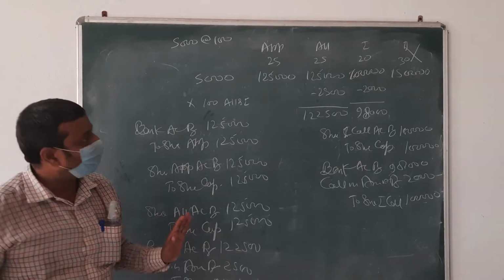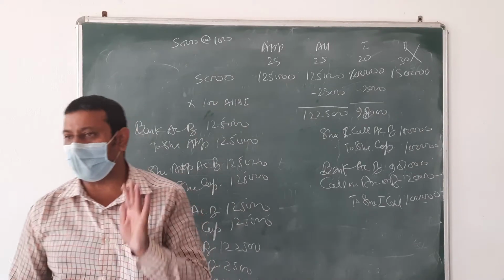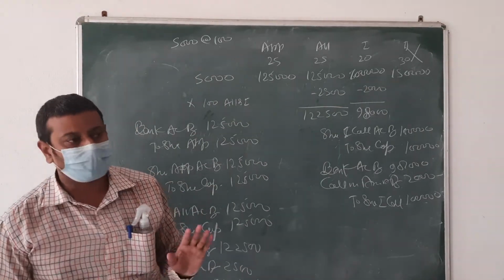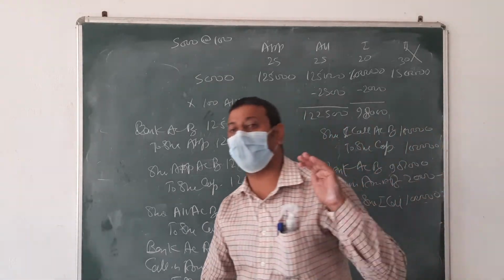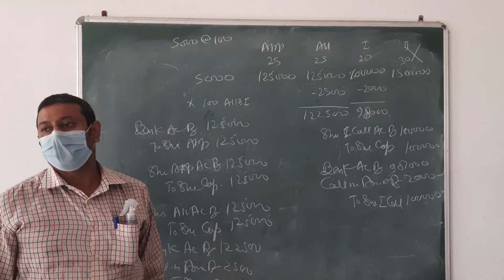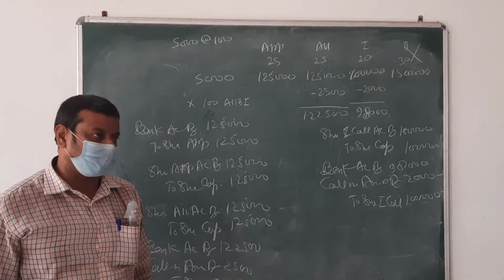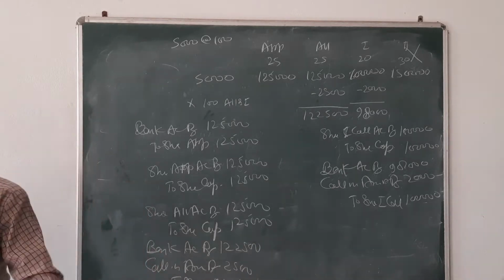Now we are going to forfeit the shares, na? After the first call they are going to forfeit the shares. Before the first call, they are not going to forfeit. After the first call, we finish up to here, then we are going to do the entry of forfeiture. Okay, beta? Clear? Now I am going to do the entry of forfeiture.